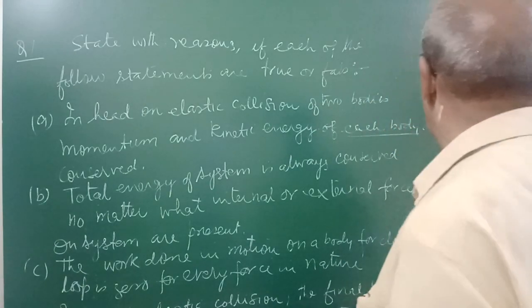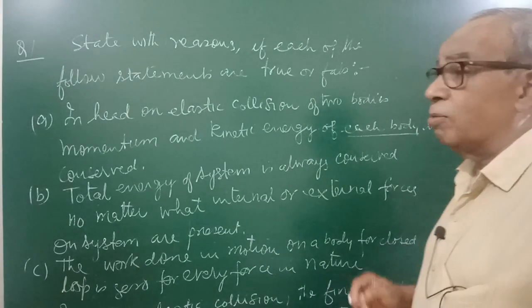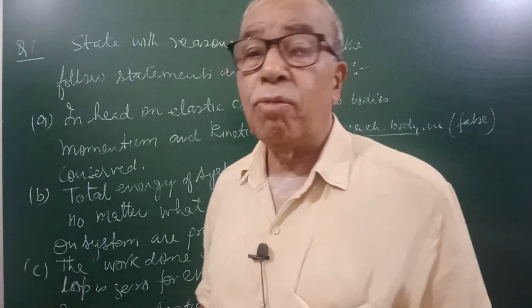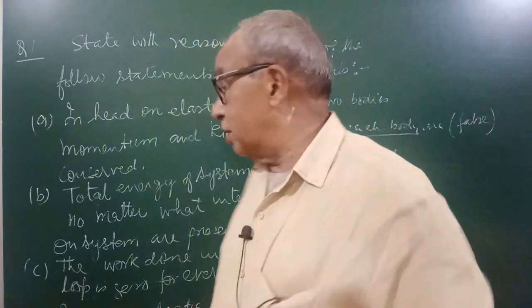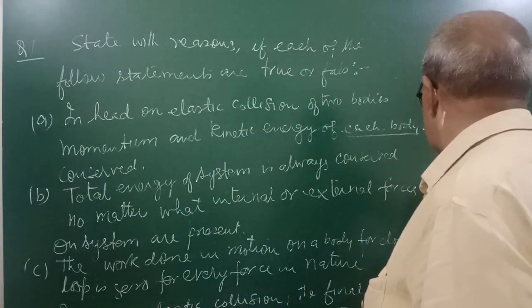But when you apply some force, the force does work on the system and the work done converts to kinetic energy or potential energy. So it is also false.